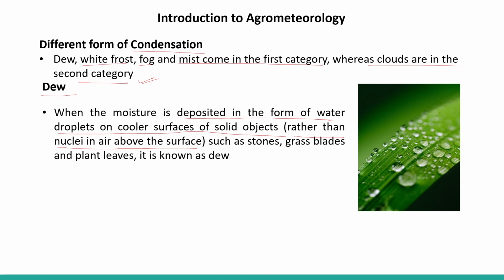Instead they get cooler at the surface of solid objects, like stones, grass blades and plant leaves, and that is called dew. Here you can see dew. At the surface of the leaf, the moisture gets cooled because of the condensation phenomenon and forms water droplets that rest on the surface of the leaves in this example. That is called dew.